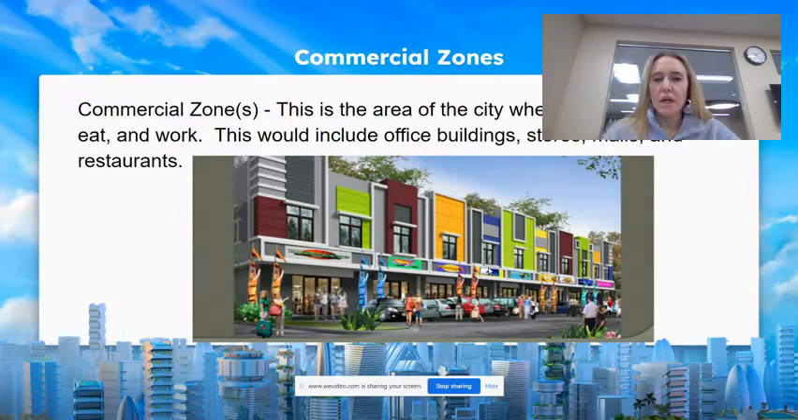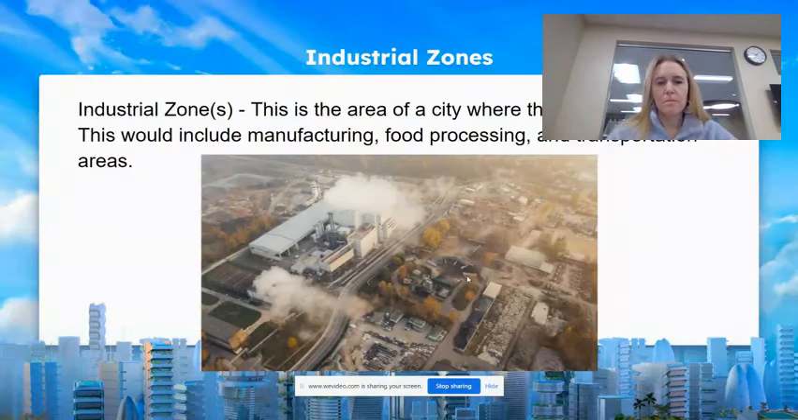Then your city is going to need a commercial district or a commercial zone. This is the area of the city where people will find shops, restaurants, and places to work. This would include office buildings, stores, malls, and restaurants. You don't necessarily need to draw out all the stores and restaurants, but you need to have a region of your city that is for commercial use.